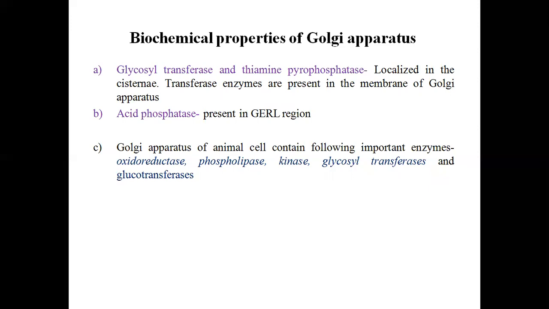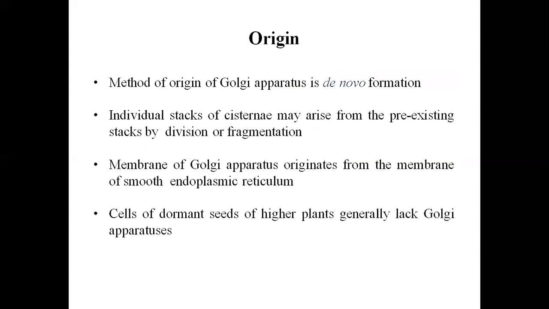The Golgi apparatus of animal cells contains the following important enzymes: oxidoreductase, phospholipase, kinase, glycosyl transferase, and glucotransferase, etc.